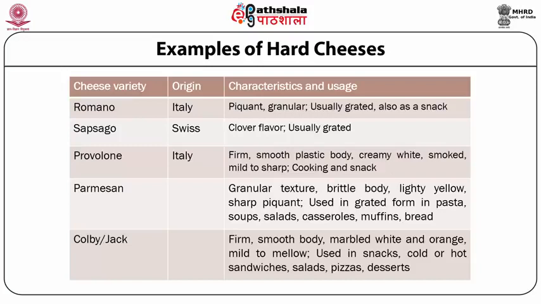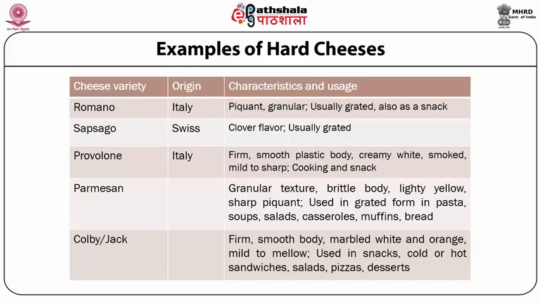Romano has a piquant flavor, a granular texture, and it is usually grated and used as a snack. Sapsago cheese has generally a clover-like flavor, and its utility is usually after grating, similar to that of Romano.